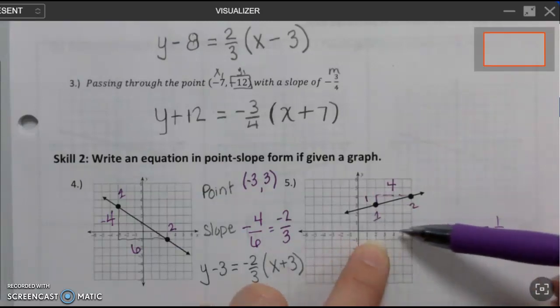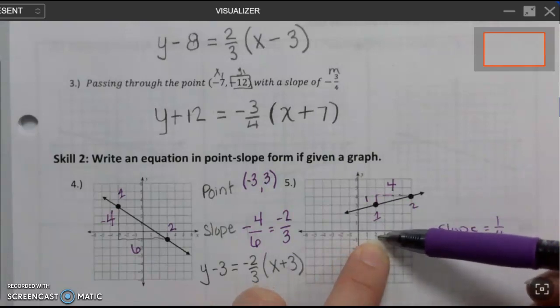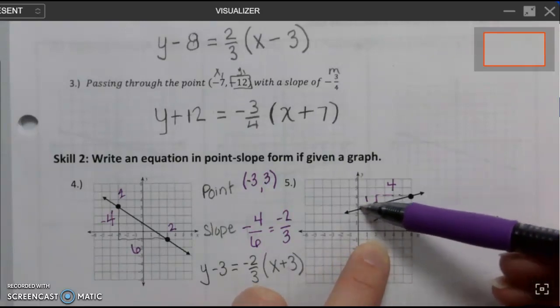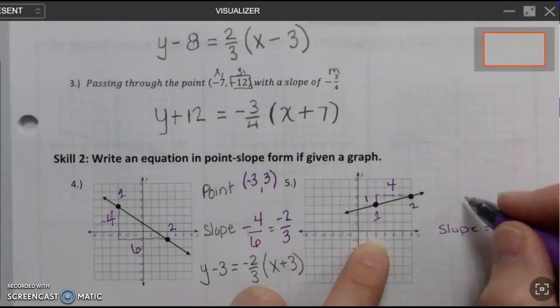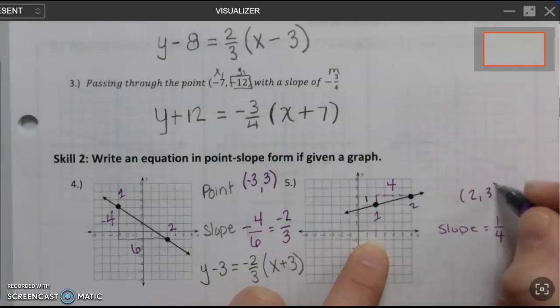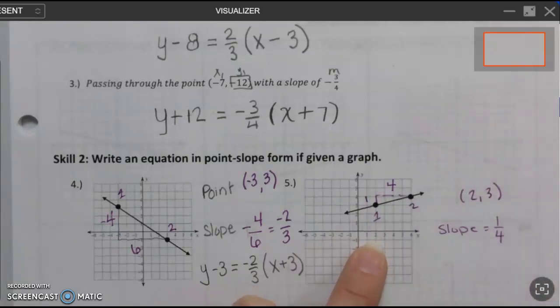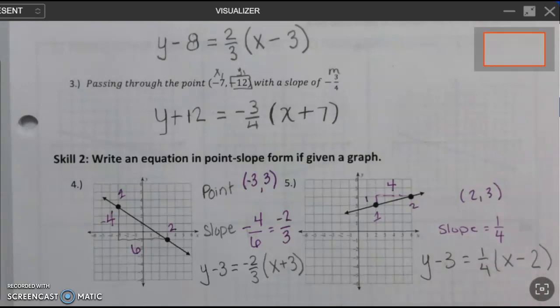The x coordinate is 2, because that's the number on the x-axis. And the y coordinate is 3. So 2, 3. And then I just write my equation. Y minus the y number. Put in my slope. X minus the x number. This would be a good time to pause the video, try that third question on your own, and then continue the video to make sure that you are correct.